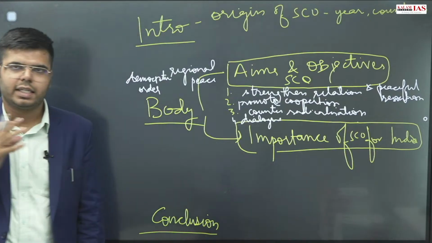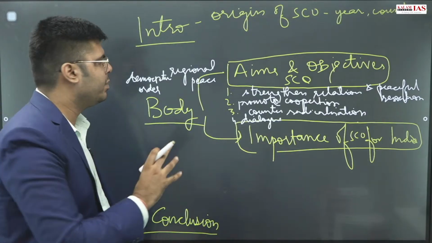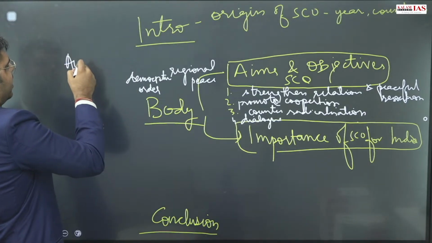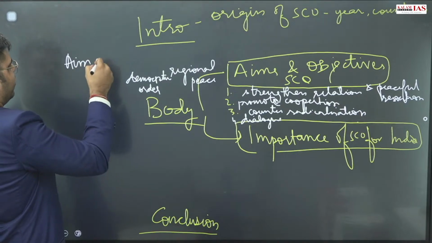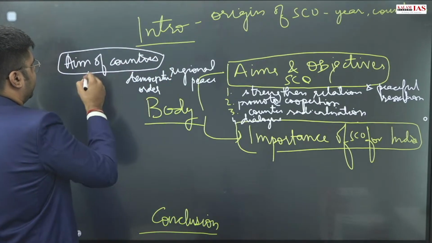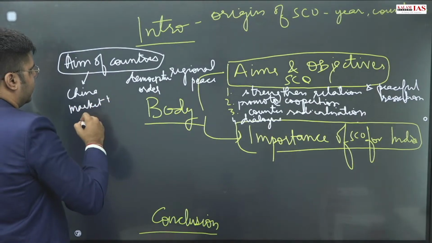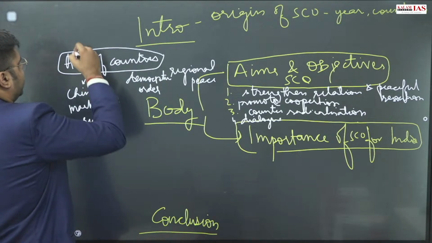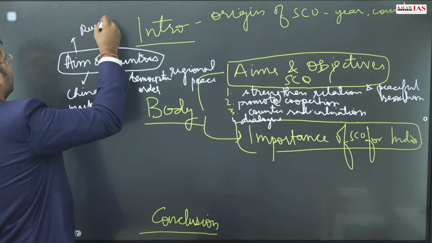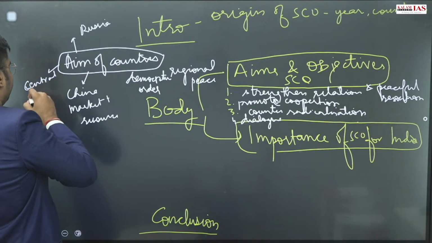So this way you can highlight what are the aims and objectives of the SCO. You can also highlight, this way we will be able to differentiate our answers from others. Different aims of countries. You can highlight that for China the aim is market plus resources, and in this way you can highlight others as well. Russia, and your other Central Asian republics.